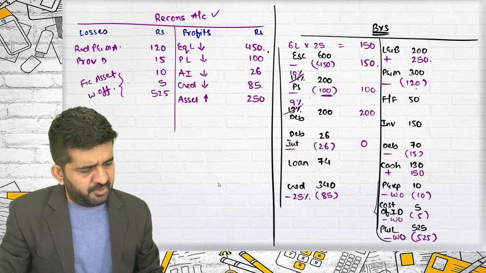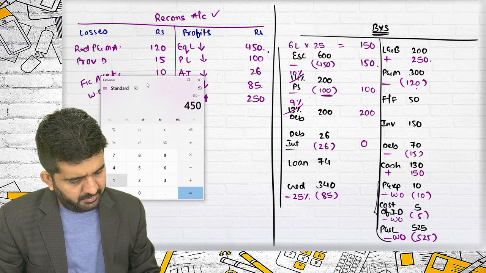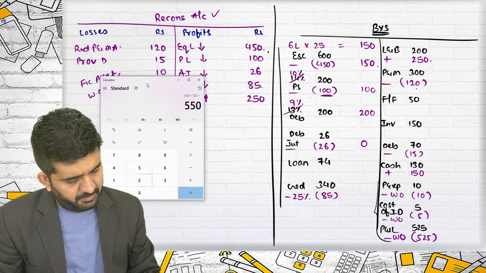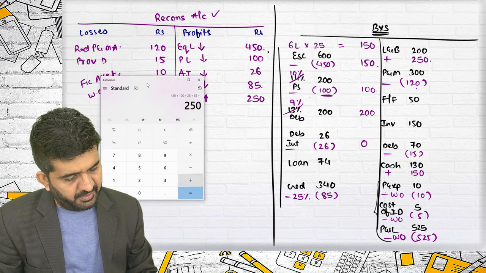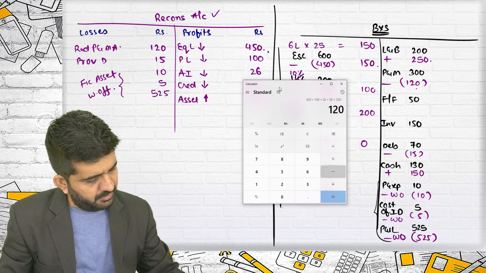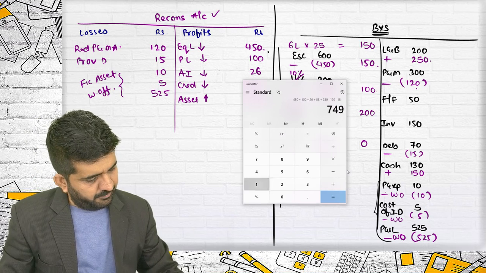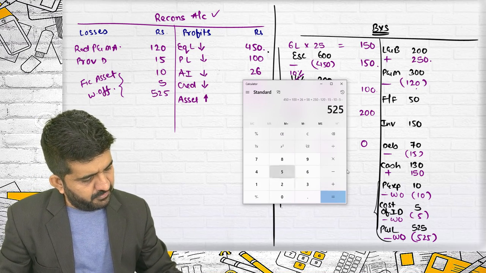Is there profit or loss in restructuring? 450 plus 100 plus 26 plus 85 plus 250 minus 120 minus 15 minus 10 minus 5 minus 525.